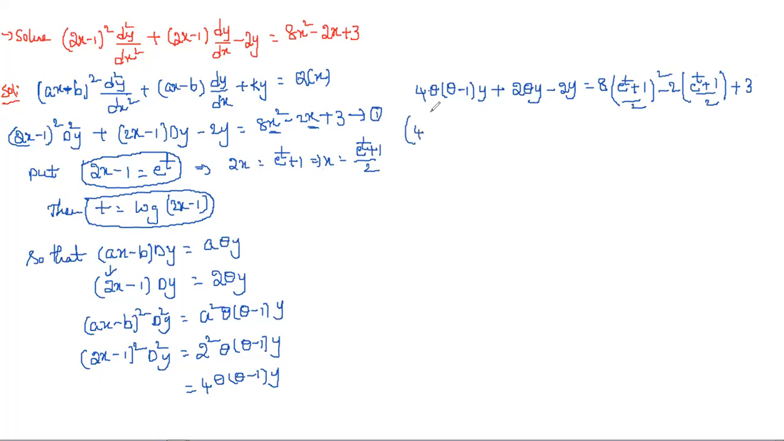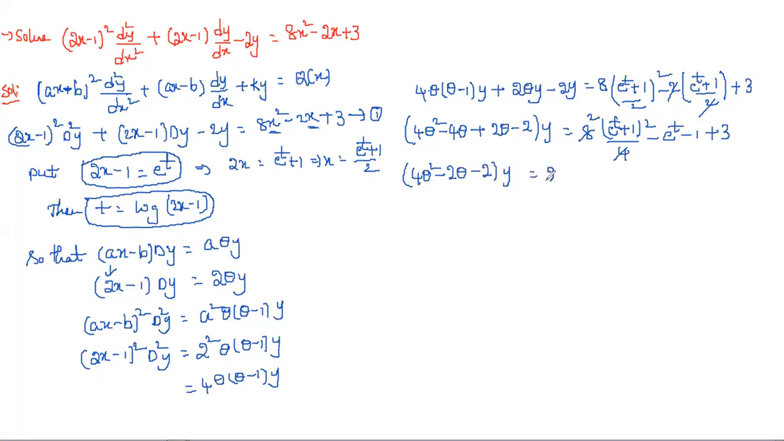Now you can take y as common. 4 theta square minus 4 theta plus 2 theta minus 2, into y is equal to 8 into (e power t plus 1) whole square by 4 minus, here the 2s both cancel, then minus e power t minus 1 plus 3t. Now simply what we'll get, if you see: 4 theta square minus 2 theta minus 2 into y is equal to 2 into (e power t plus 1) whole square minus e power t, plus 2 plus 2t. Now this is in the form of f of theta into y is equal to Q of t.